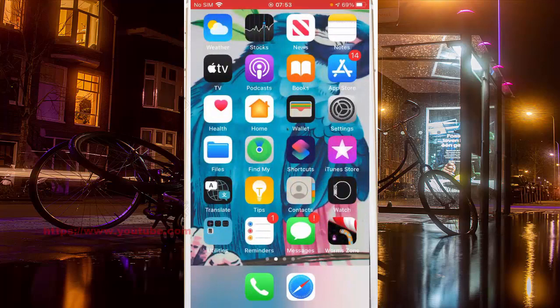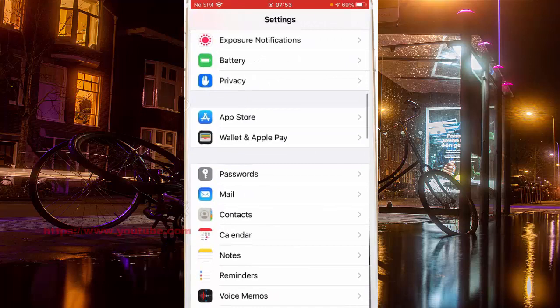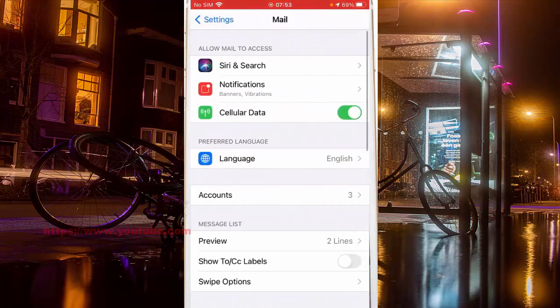Settings. Scroll down the screen, and then tap Mail. Tap Notification.